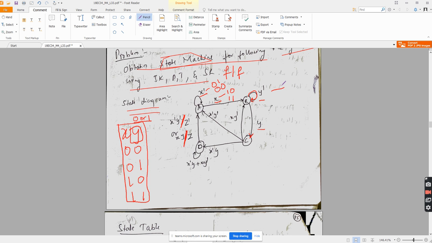So what are the combinations? Y will be always 0. X is the first number, so I will feed the value to the left hand side, not the right hand side. Getting? Yes, sir. X can be 1 or 0.